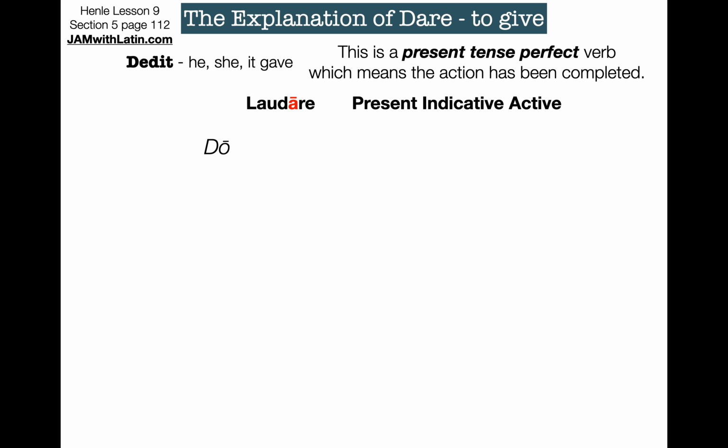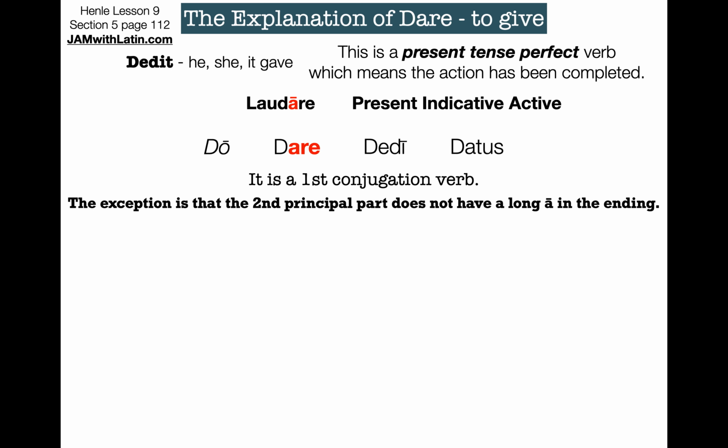So the present tense first principal part of dedit is actually do. The second principal part is dare. The third principal part is dedi. That's where dedit came from. And then datus, which is the fourth principal part, and we'll learn later. So dare is a first conjugation verb. The exception is that the second principal part does not have a long A in the ending. So dare, it doesn't have a macron, but it's still part of the first conjugation verbs.